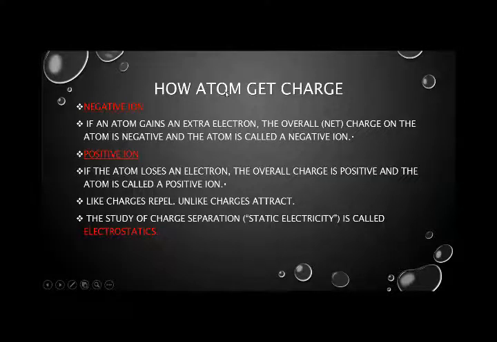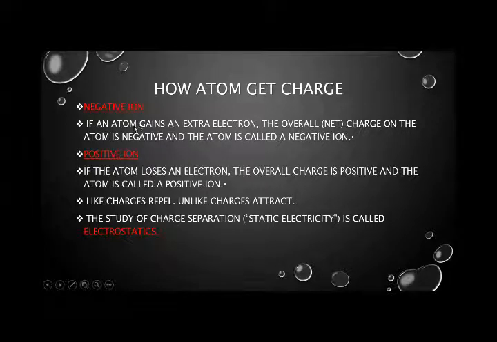So how do atoms get charged? An atom can be a positively charged particle and an atom can be a negatively charged particle. If an atom gains an extra electron, the overall net charge on the atom is negative and the atom is called a negative ion. Okay.